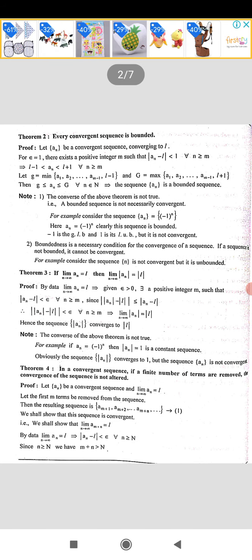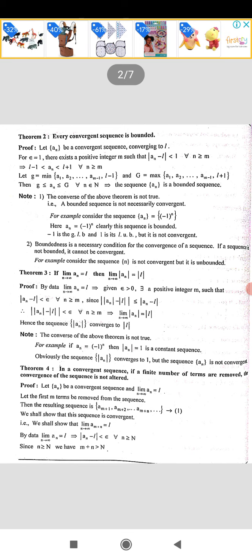Let us see theorem 2. Every convergent sequence is bounded. You know the definition of convergent sequence. Also you know the definition of bounded sequence. A sequence is convergent if the limit of the sequence is finite and unique. A sequence is bounded if an is greater than or equal to m and less than or equal to m, then it is a bounded sequence. It is both bounded above and bounded below. Let us see the proof.